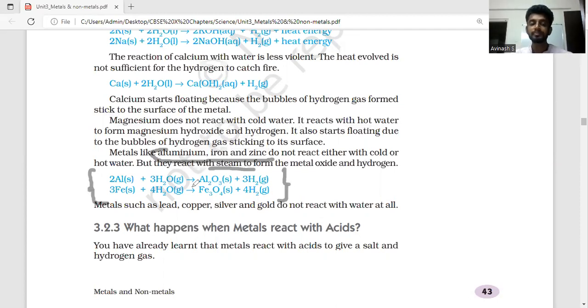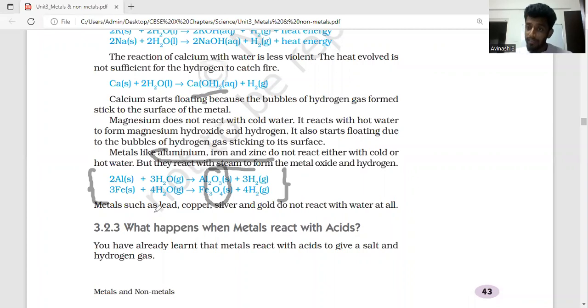If you look at the reactions, you can see aluminum and iron react with water, but interestingly, they do not form hydroxides. They form only oxides, unlike the other reactions. Till now, we saw they formed hydroxides. Because steam is in the gaseous form, it forms only oxides, and then we get hydrogen gas. This is something that we need to remember.